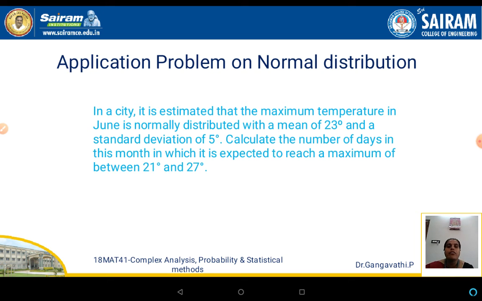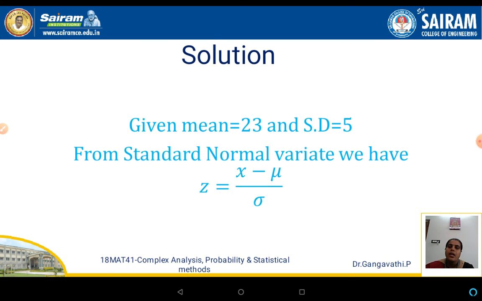Let us see an application of normal distribution and where exactly it is used. In a city, it is estimated that the maximum temperature in June is normally distributed with a mean of 23 degrees and a standard deviation of 5 degrees. Calculate the number of days in this month in which it is expected to reach a maximum of between 21 degrees and 27 degrees. So normal distribution of temperature is being calculated here. Given mean value is equal to 23 degrees and standard deviation is 5 degrees.